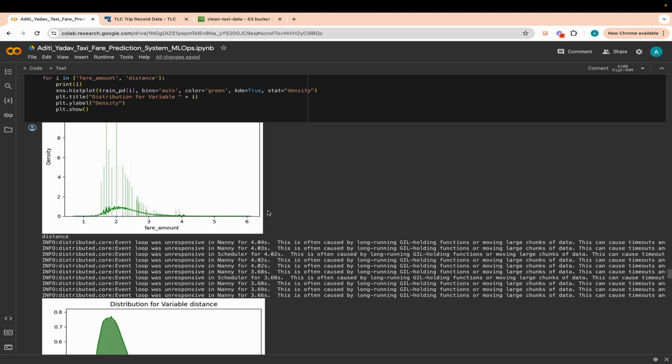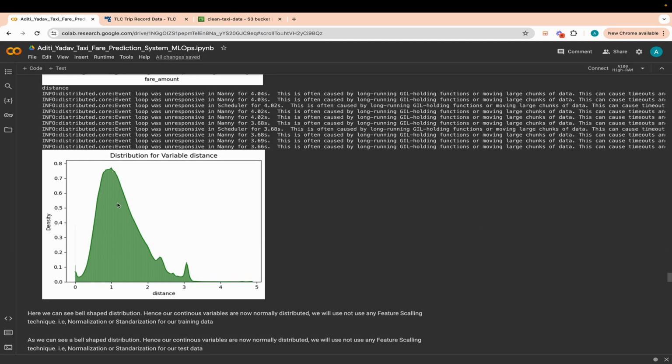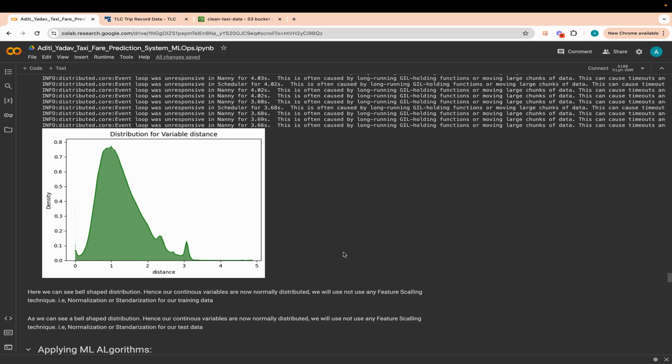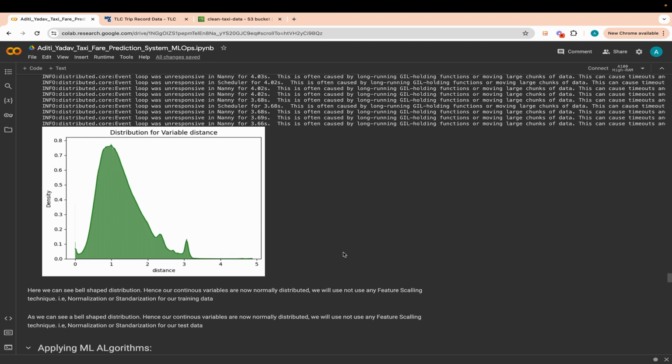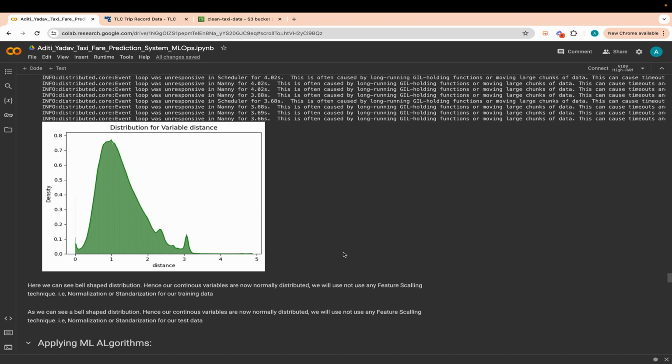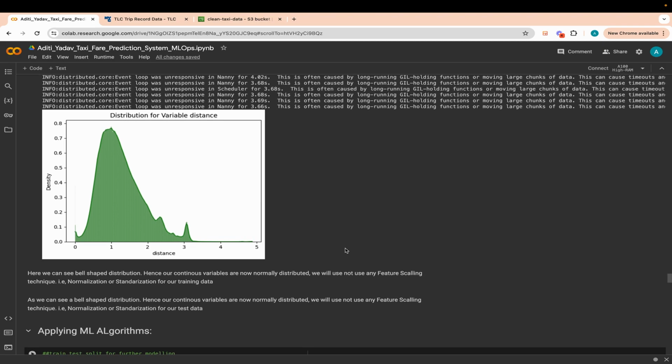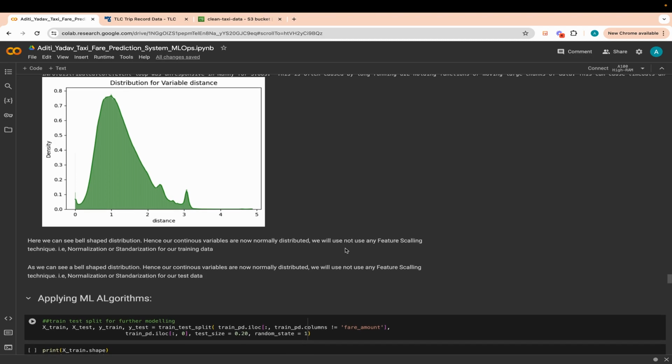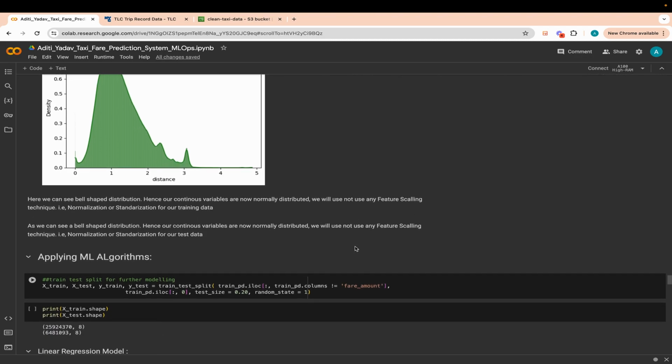So this is the distribution of the fare amount and the distribution of the variable distance, as you can see here and here. So finally we have our continuous variables as normally distributed, and we don't need any further feature scaling technique. Now once we have the normally distributed fare, we are ready for applying ML algorithms.